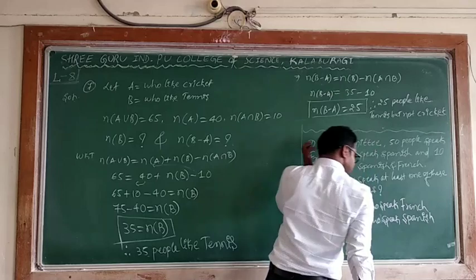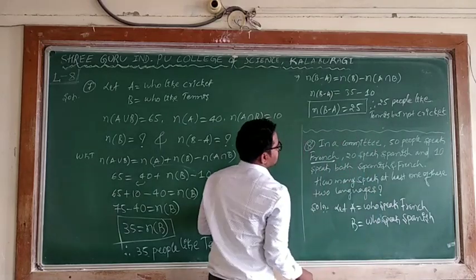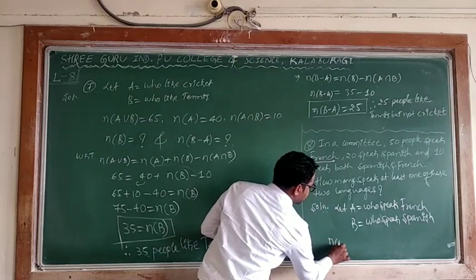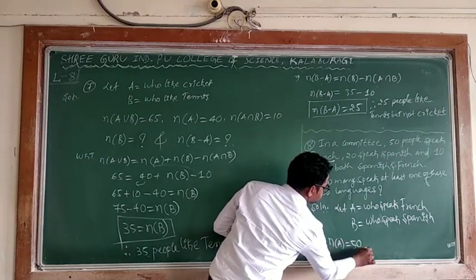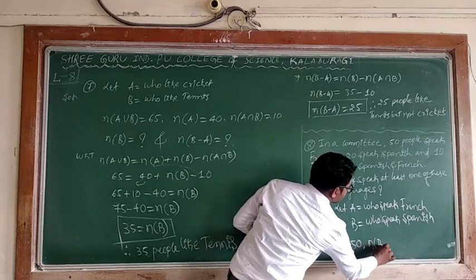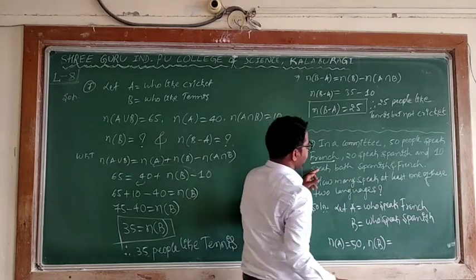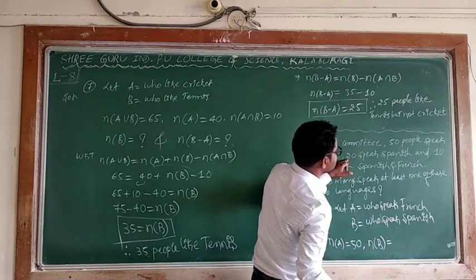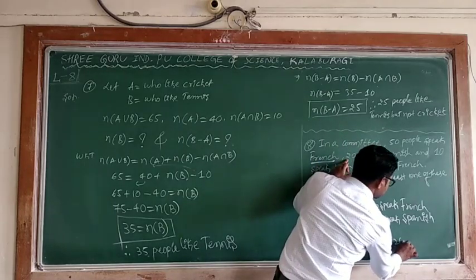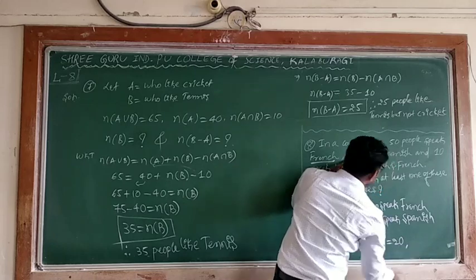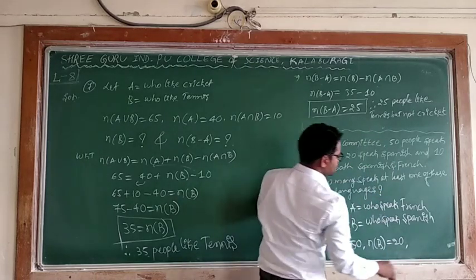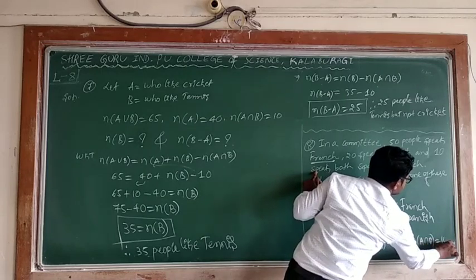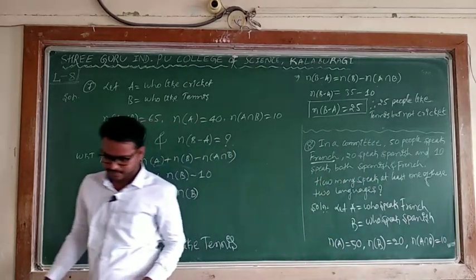What are the given things? 50 people speak French, means n of A is 50, n of B, who speak Spanish, is 20. 20 speak Spanish and 10 speak both, means n of A intersection B is equal to 10. This is the given data.